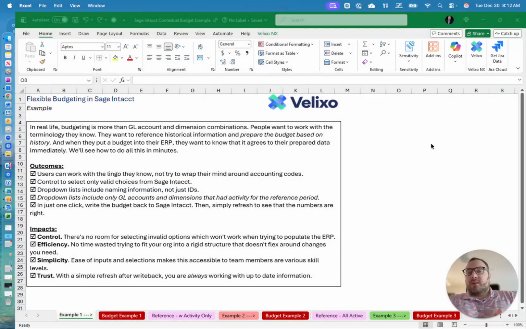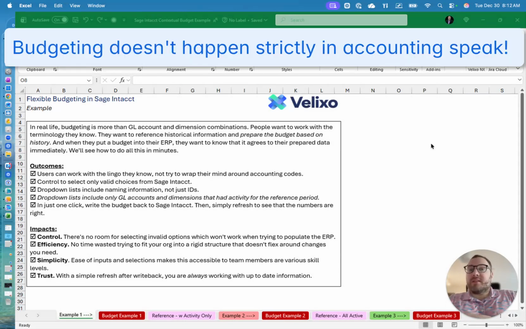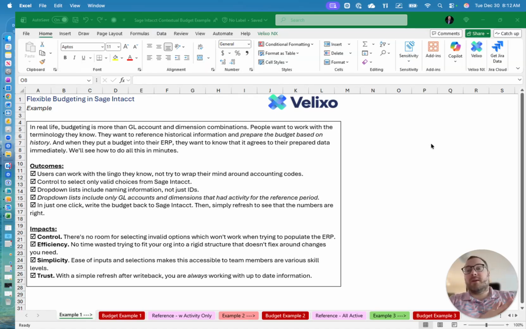What does budgeting look like for us in real life, for those of us who are actually doing the work to make these budgets? Well, in real life, it's about more than GL account and dimension combinations. People want to work with terminology they know, they want to reference historical information. A lot of times, they want to prepare the budget based on that history. And when they put the budget into their ERP, they want to know that what they just prepared agrees to what's sitting over in the ERP.